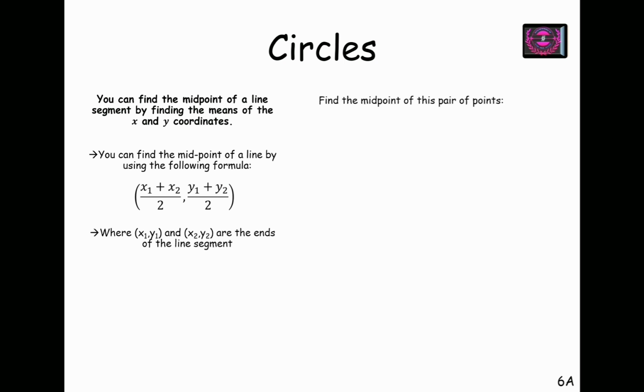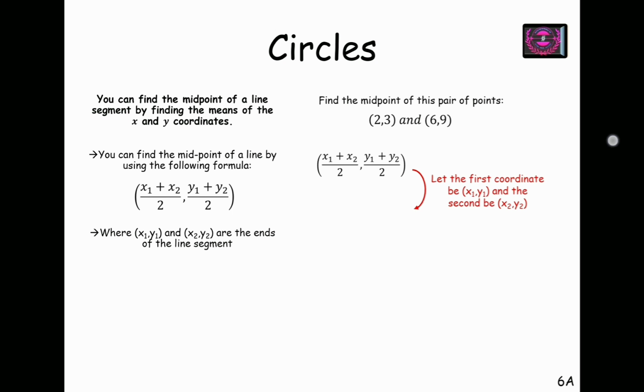So let's go to the question. Find the midpoint of this pair of points, which are (2, 3) and (6, 9). You have to find the midpoint of (2, 3) and (6, 9). So we are going to use the midpoint formula only, where x1, y1 and x2, y2 are 2 and 6 and 3 and 9 respectively. If we substitute these values, we have (2 plus 6) upon 2 and (3 plus 9) upon 2, and we get the midpoint upon calculating as (4, 6).